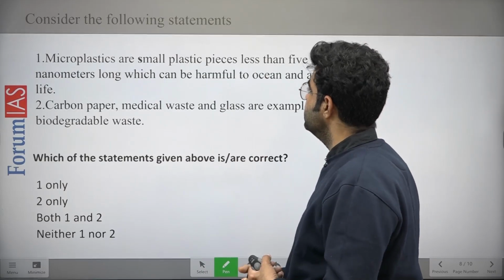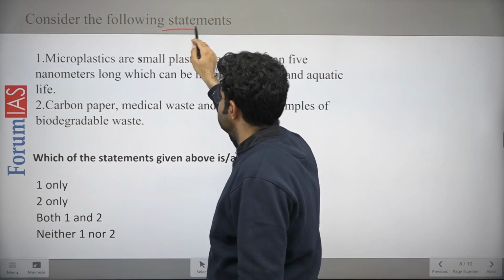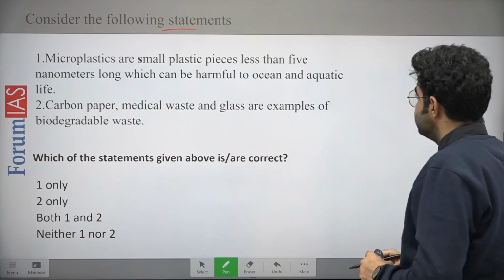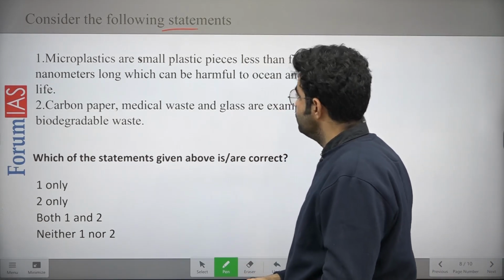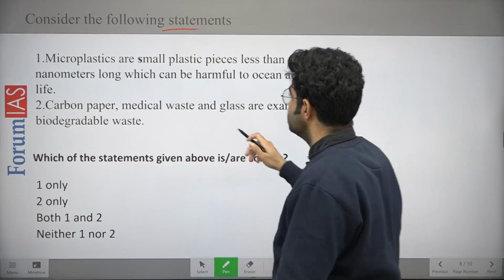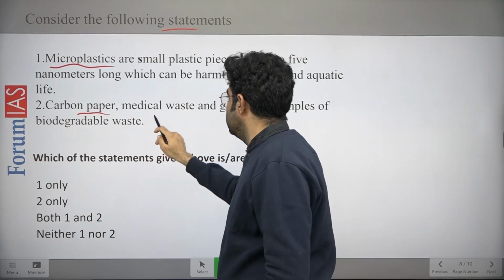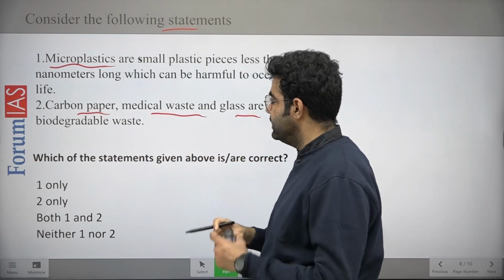Coming to the next question, with reference to the statements given to you: microplastics are small plastic pieces less than 5 nanometer long which can be harmful to the ocean and aquatic life, right? This is about microplastic. The second says carbon paper, medical waste and glass are examples of biodegradable waste.